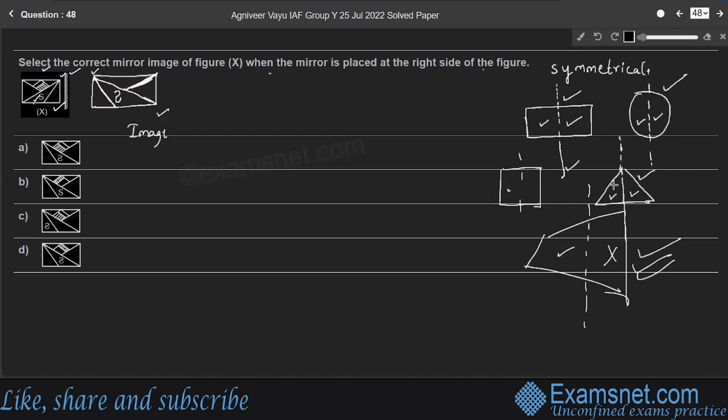Then the part to the right side of this line in the original figure, in the image will be like this.